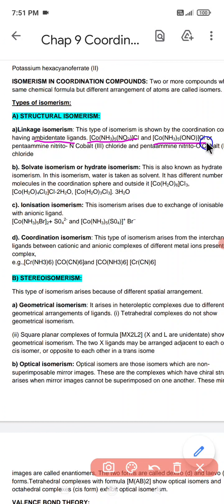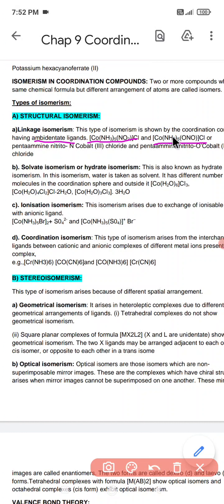The formula is the same, the central metal ion is cobalt and ammonia is also 5, but in the first compound the nitro group is coordinated to the central metal ion through the nitrogen atom, while in the second compound the same nitro group is coordinated through the oxygen atom.